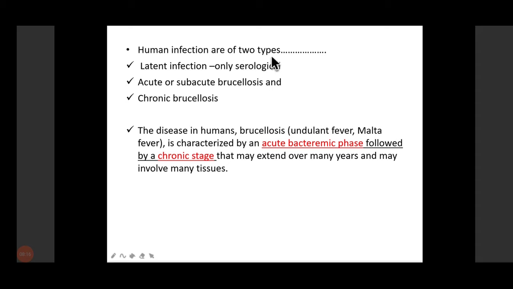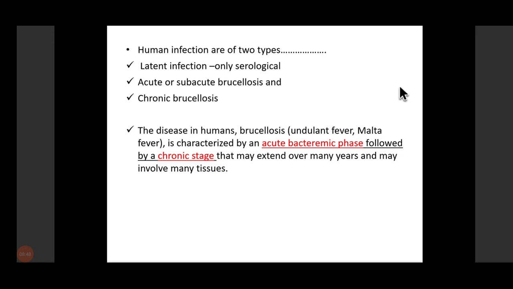So in human infection, there are mainly 3 types. There is latent infection. Here there is no clinical evidence of disease, and this can only be detected by serological examination, right? Then there is acute brucellosis, also known as subacute brucellosis. Here there is bacteremia. It is also known as undulant fever, Malta fever, the acute fever, and it is associated with prolonged bacteremia.